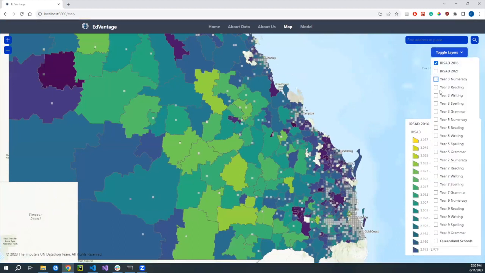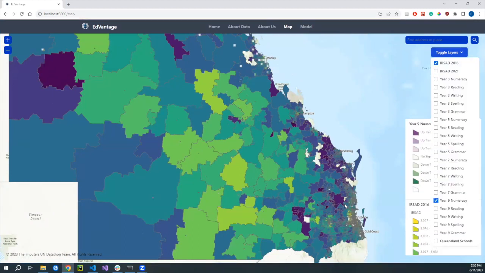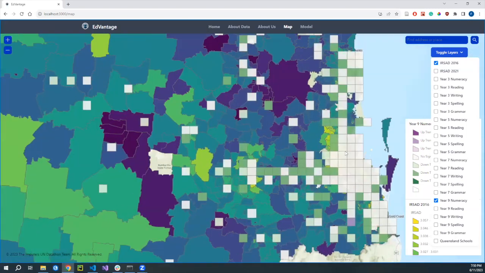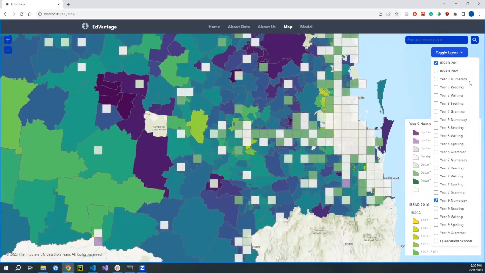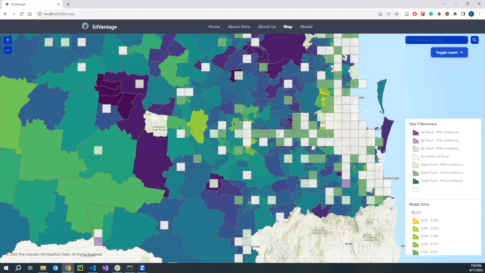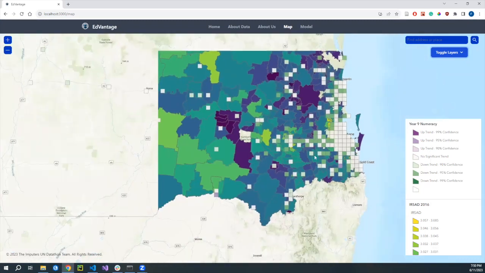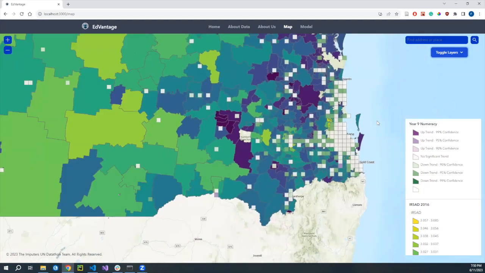Now we can compare this to year 9 numeracy, where we have much more of this downwards trend than not significant or upwards trend. So essentially over time, year 9 performance drops.